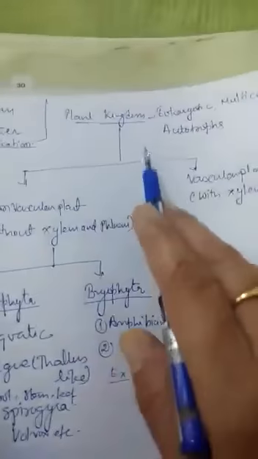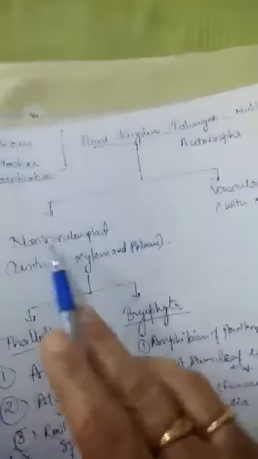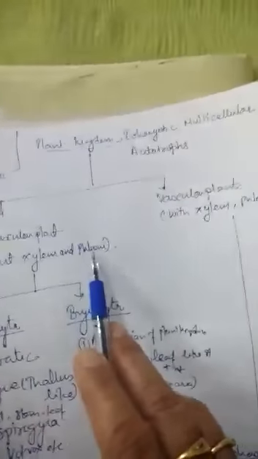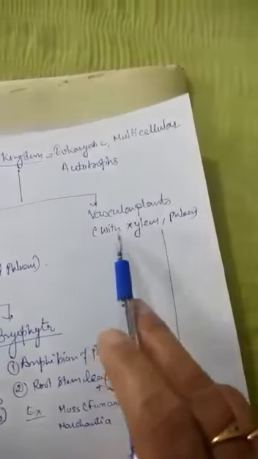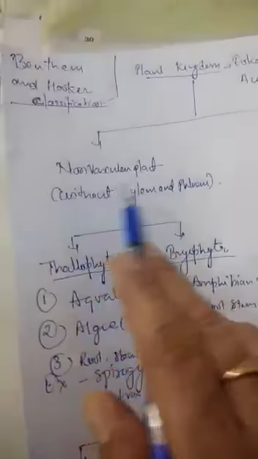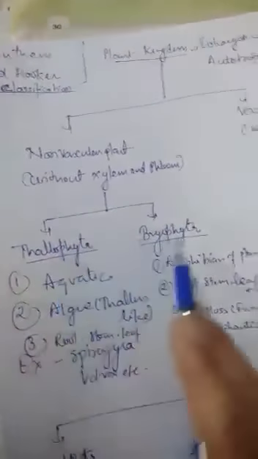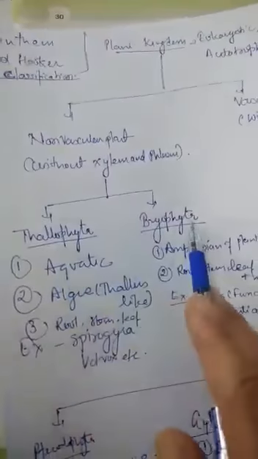Now these plants can be classified broadly as non-vascular plants and vascular plants. Non-vascular plants are without xylem and phloem. They don't possess xylem and phloem as vascular tissues. And vascular plants have vascular tissues like xylem and phloem present. Now the plants which do not have xylem and phloem can further be classified as Thallophyta and Bryophyta.